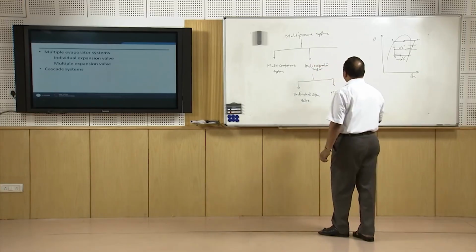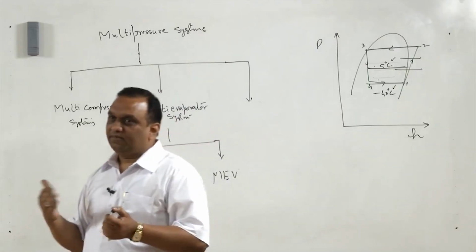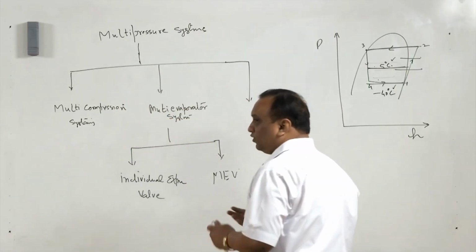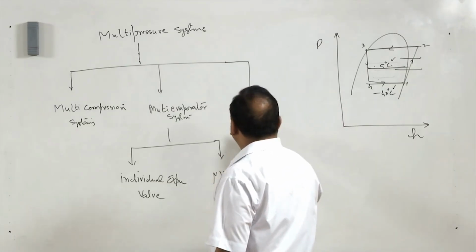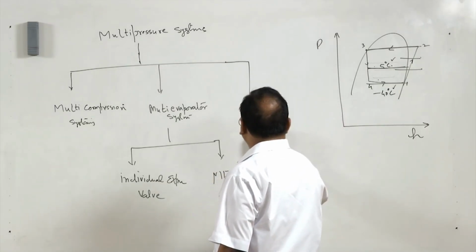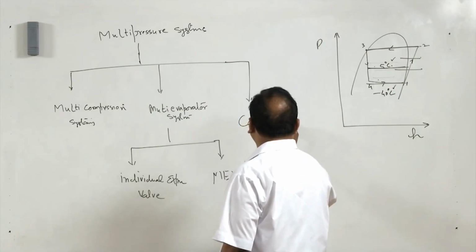And there is a third type of system which has two compressors or more than two compressors and more than two evaporators also. This type of system is known as cascade system, or the arrangement is known as cascading.